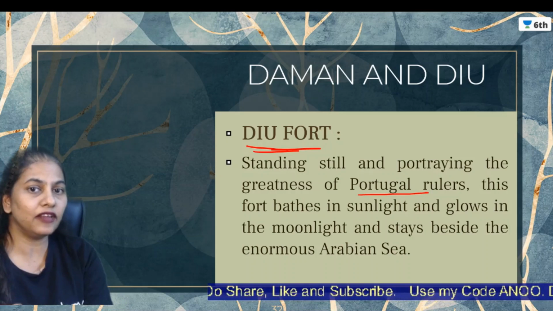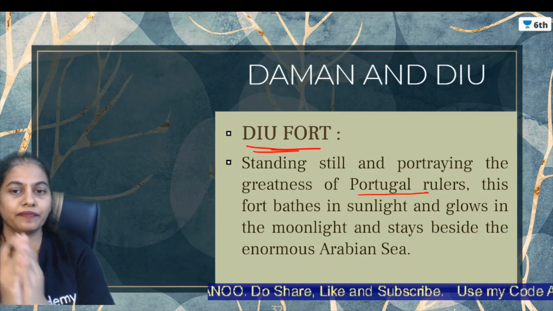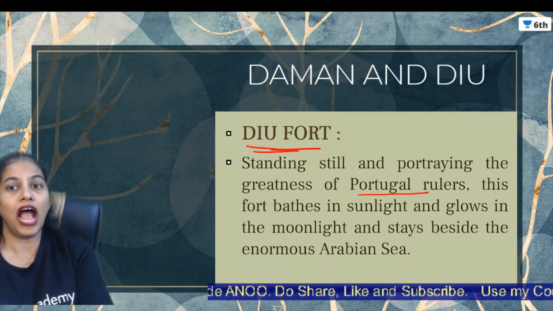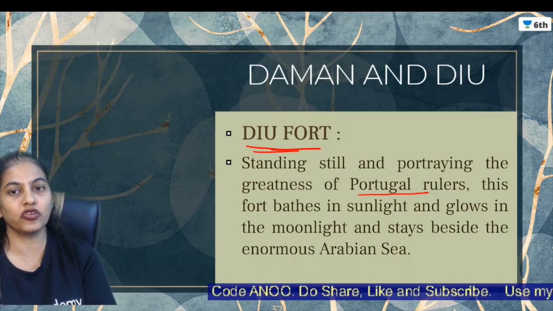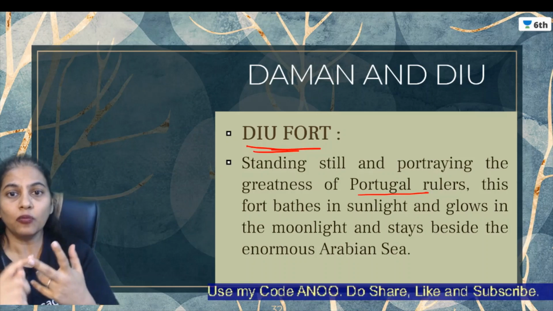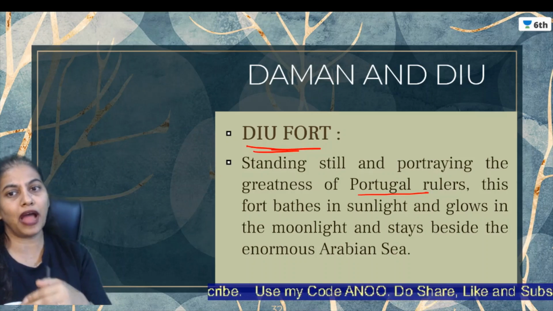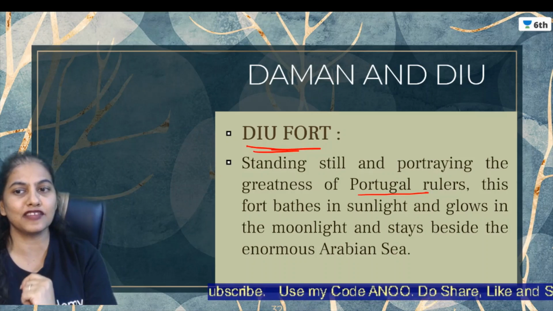Till 1947, when we got independence, these territories were not part of India. All the union territories, Daman and Diu, Dadra Nagar Haveli, and Puducherry, these three union territories, became part of India in 1961-62.